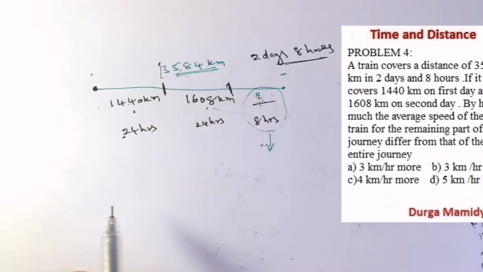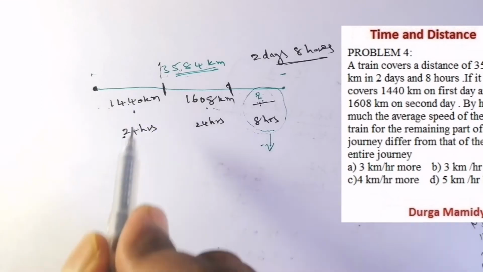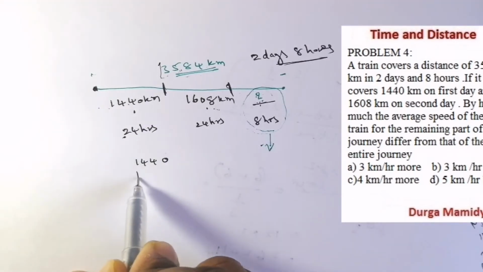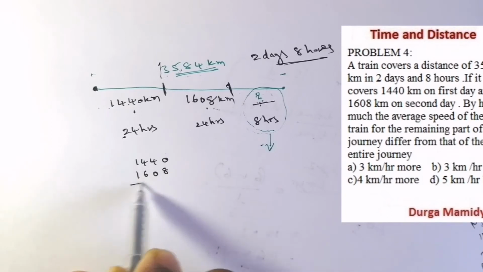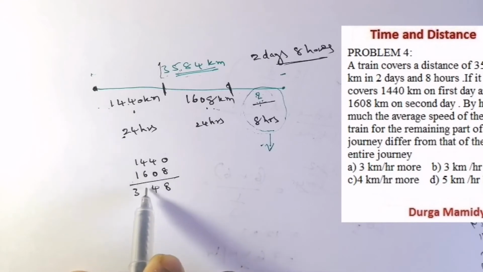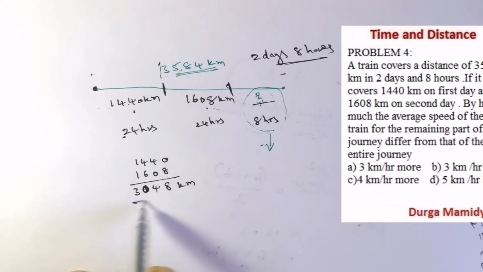So the first day travel is 1440, and the second day he has traveled 1608. Overall, 3048 kilometers he has traveled, right?